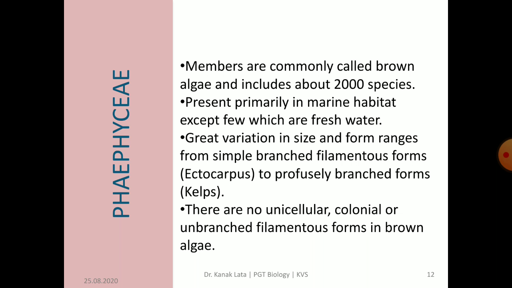There is great variation in size and form that ranges from simple branched filamentous forms as seen in Ectocarpus to profusely branched forms as seen in kelp. In the members of Phaeophyceae, there are no unicellular, colonial or unbranched filamentous forms. Only branched filamentous forms, which may be simple branched or profusely branched. So this is one of the important characters which differentiate Chlorophyceae and Phaeophyceae.